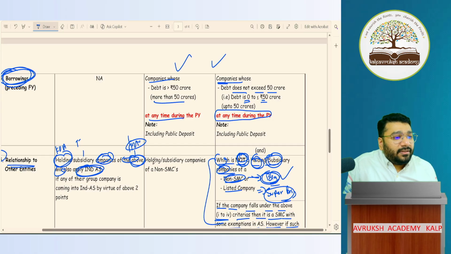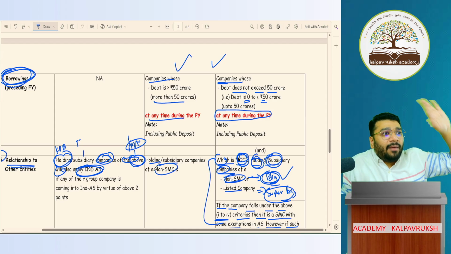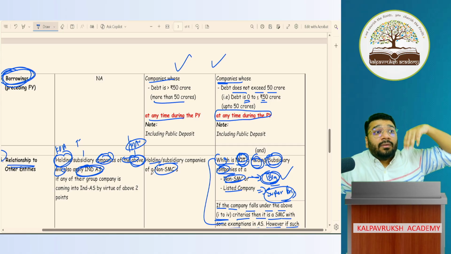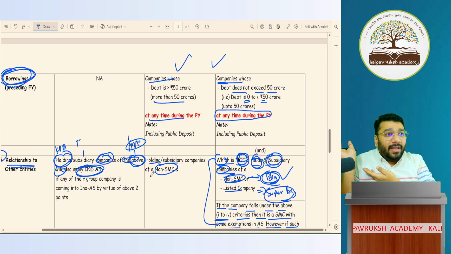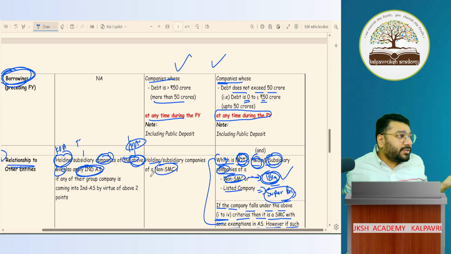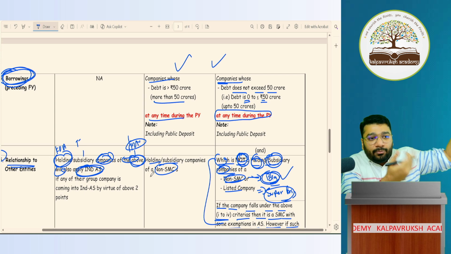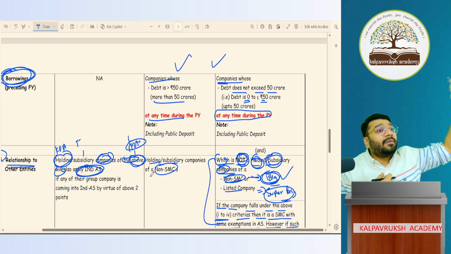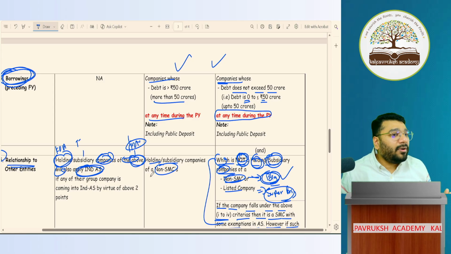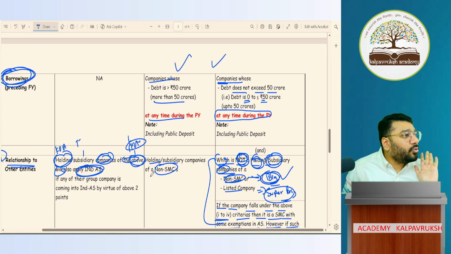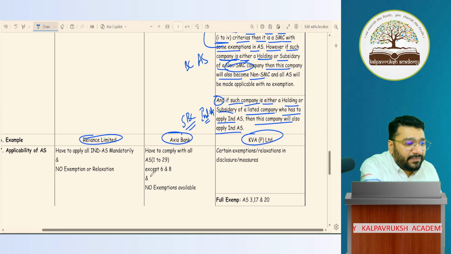And by chance, if any company is a holding company or subsidiary of a big company, not SMC, then it is a big company. So if my holding or subsidiary is a big company, then I also have to follow big company rules. In a family, everybody has to follow the same rule. What rule my elder brother follows, the same rule is for me, the younger brother. In one family, two different rules are not allowed. Okay? If this is clear, can I go forward?